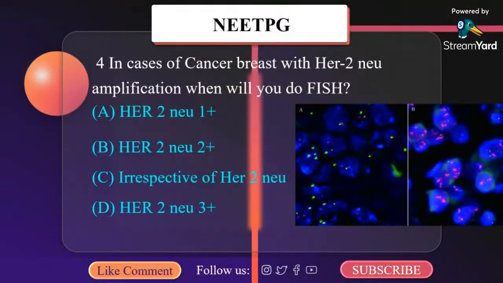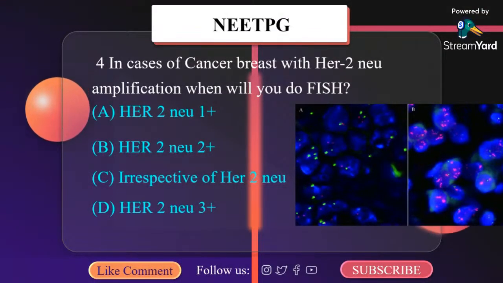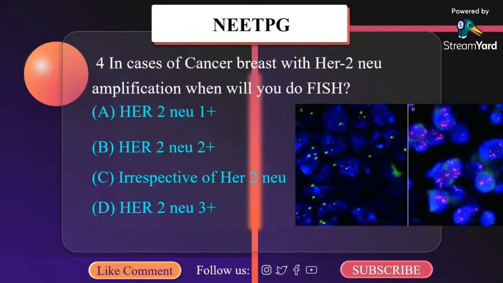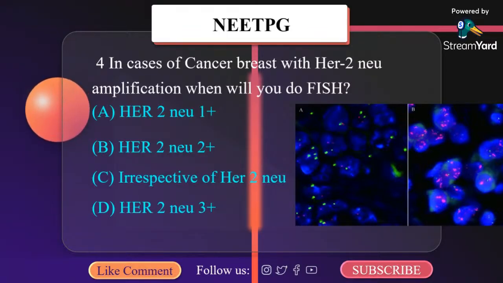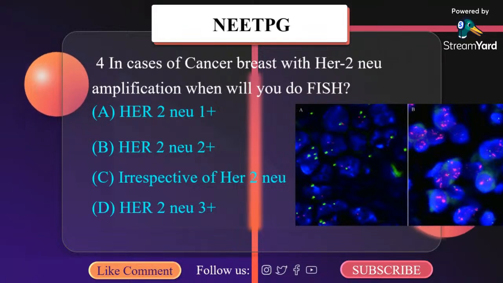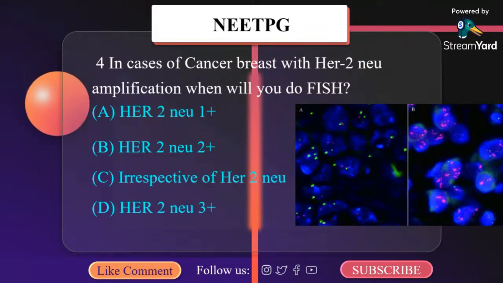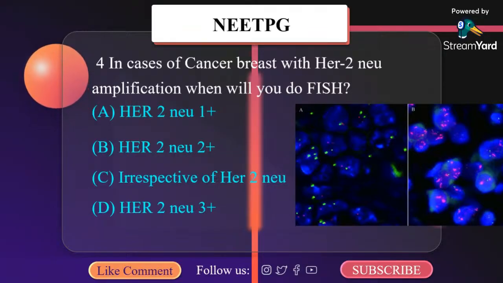In cases of cancer breast with HER2/neu amplification, when will you do FISH? A. HER2/neu 1 plus positive, B. HER2/neu 2 plus positive, C. Irrespective of HER2/neu, D. HER2/neu 3 plus positive. So HER2/neu status of cancer breast is routinely done by immunohistochemical study with values from 0 to +1, +2, +3.